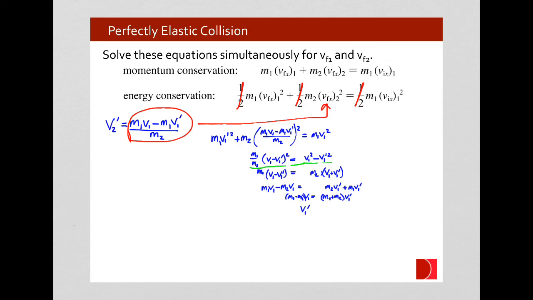So then v1 prime is equal to (m1 minus m2) over (m1 plus m2) times v1. So there we have a relation for the velocity of the incident particle, the velocity of the projectile particle, as a function of the velocity of the particle before the collision, the same particle before the collision.